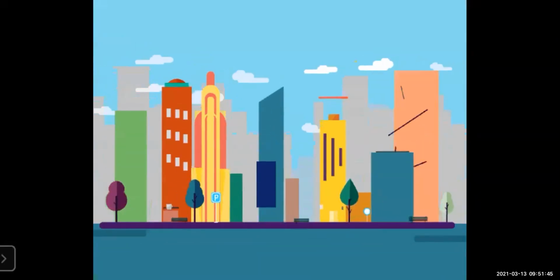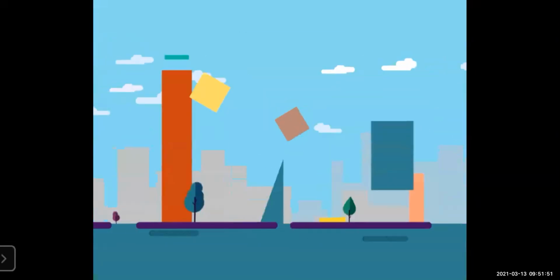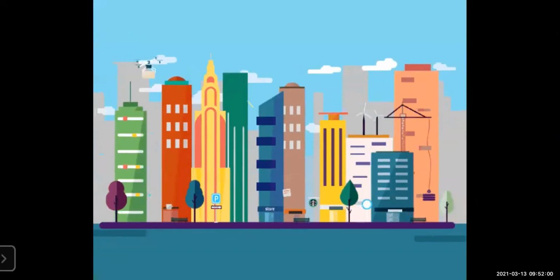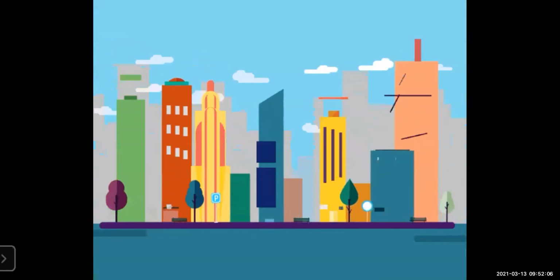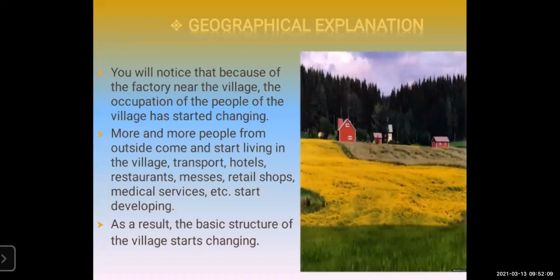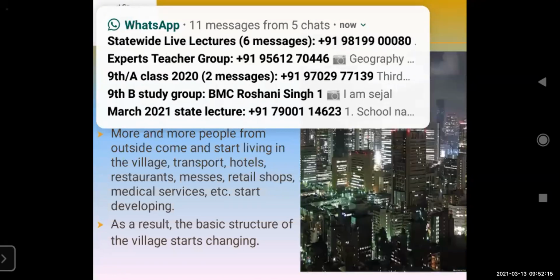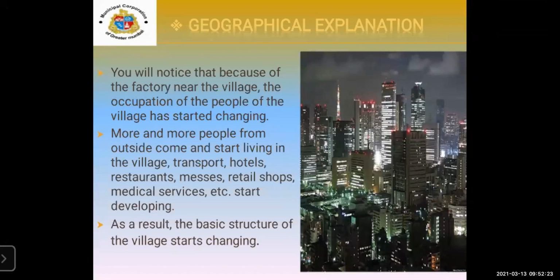Yes, today's topic is about urbanization. Already we have learned this lesson also. Now we are going to study all the important points throughout the lesson. Now, what is urbanization? Urbanization means it is a process of making an area more urban, a rural area into an urban area. There is a change in between. Transformation from rural to urban area is known as urbanization.